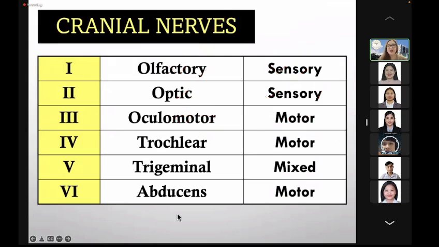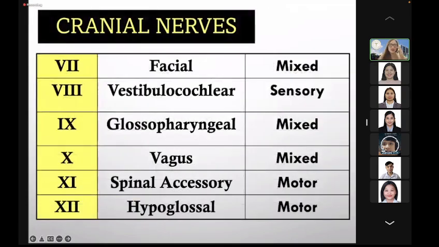Trochlear is a purely motor cranial nerve which innervates the superior oblique muscle, one of the extraocular muscles. Trigeminal is a mixed cranial nerve. Sensory division is for the sensation of the face, while motor division is for muscles of mastication. Abducent is a purely motor cranial nerve that innervates the lateral rectus muscle, which is also an extraocular muscle.